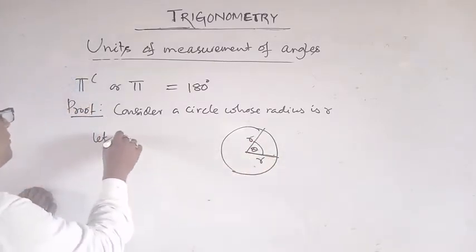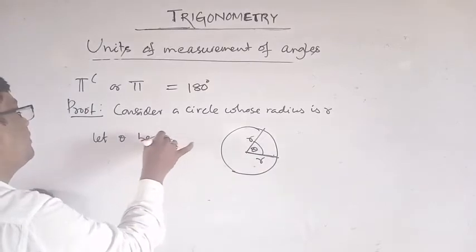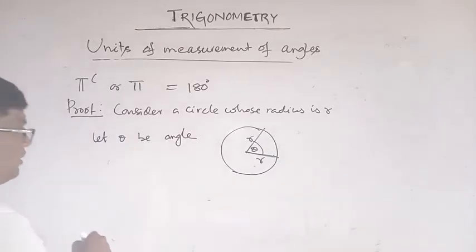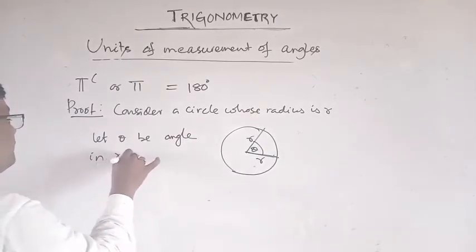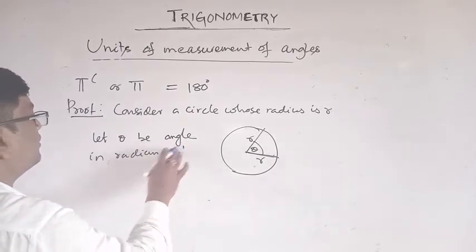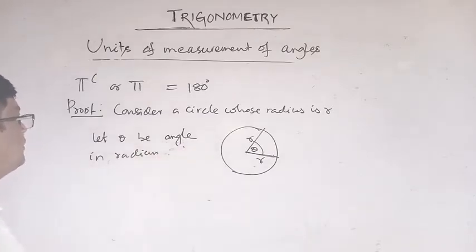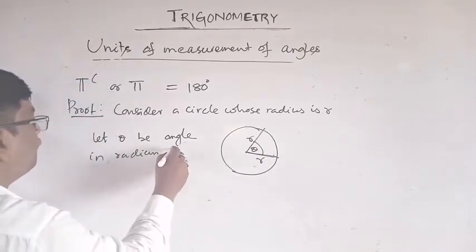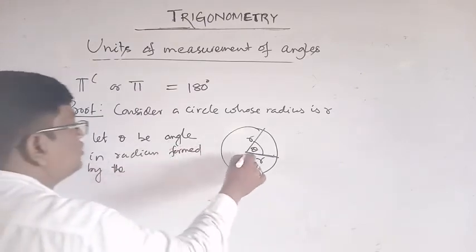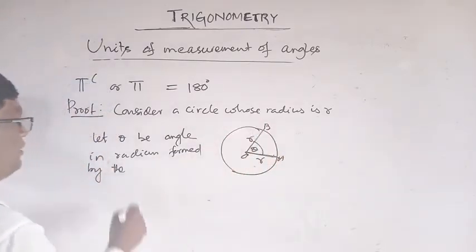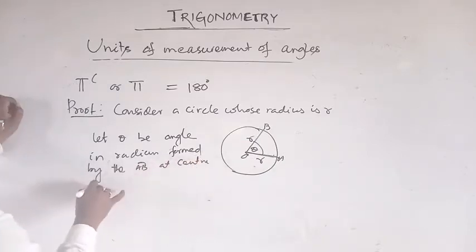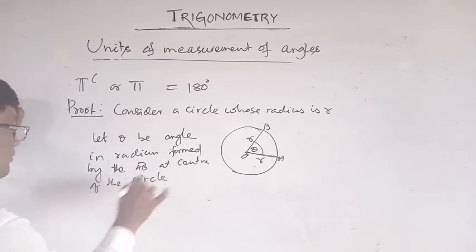Let theta be the angle in radian subtended, formed by the arc AB at the center of the circle.